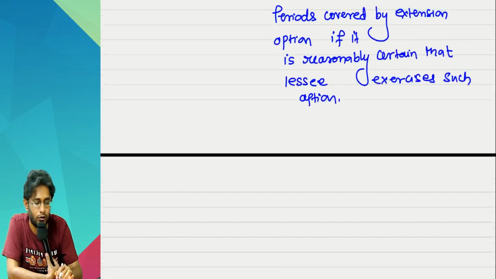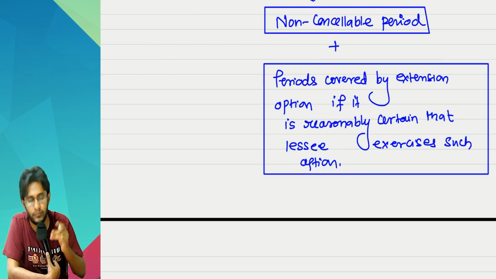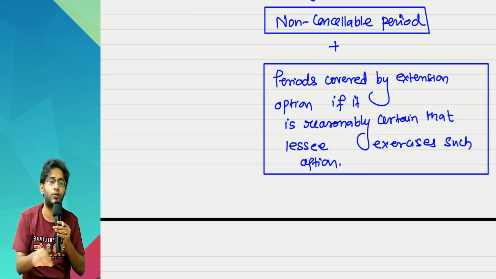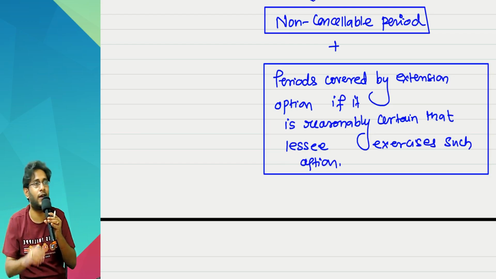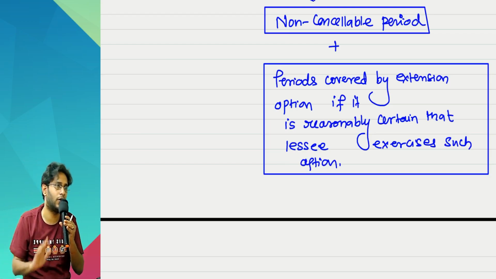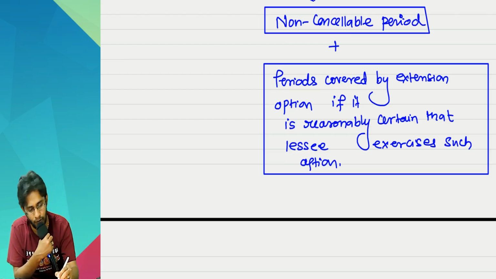Whether lease should be extended or not usually will be the decision of the lessee only. So an extra period, should you include it or not, depends on whether that fellow is likely to extend or not. If he is likely to exercise, add it, otherwise no.